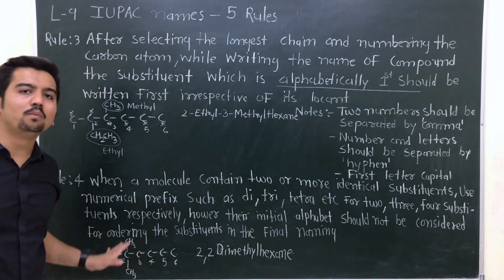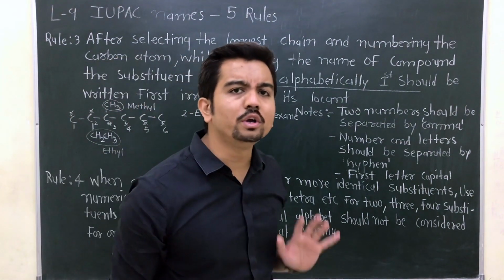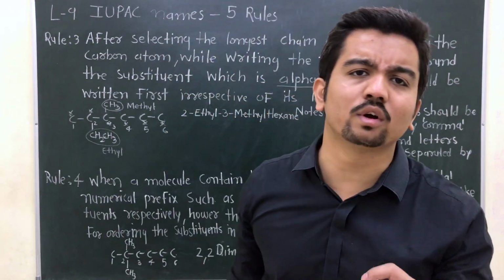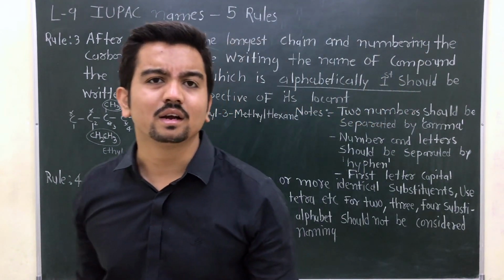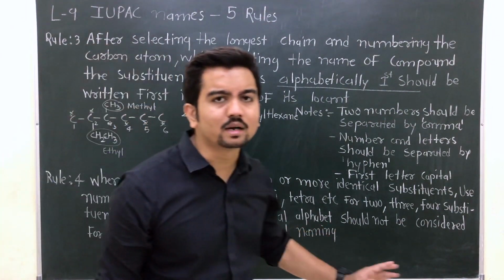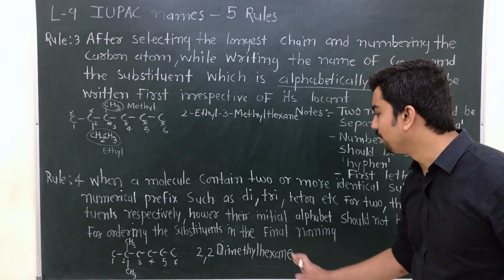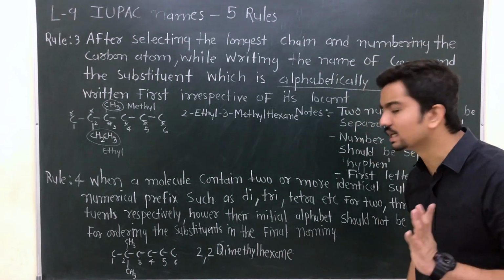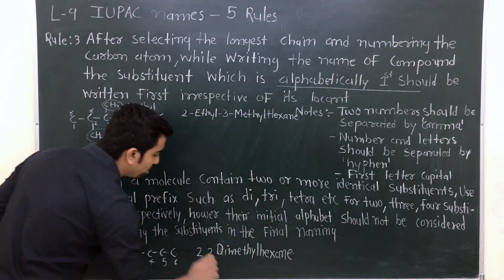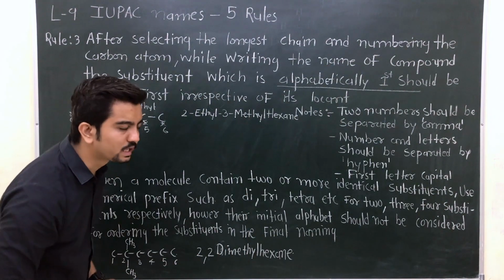And if there is a double bond, then ene. We are going to solve that later on. Right now, my dear friends, just focus on the rules. If you understand the rule, you will understand the topic better. So that is one example: 2,2-dimethylhexane.